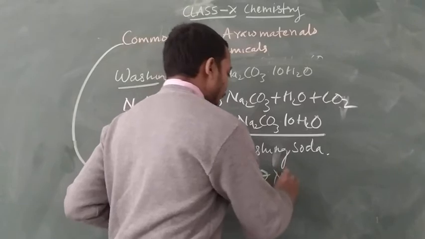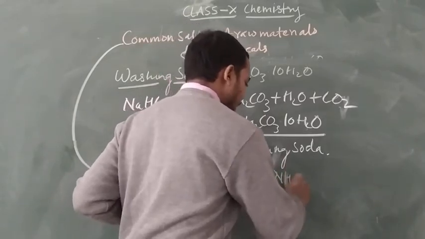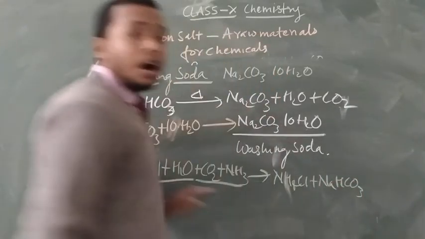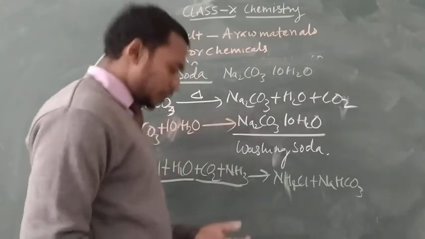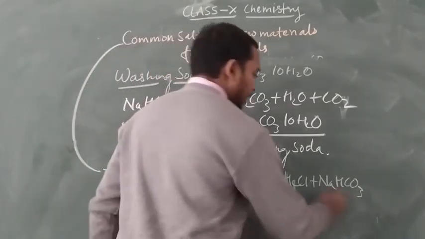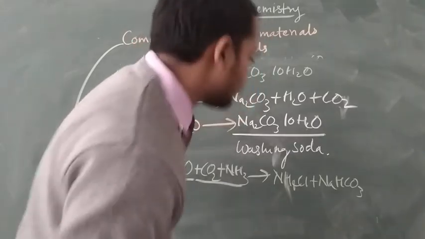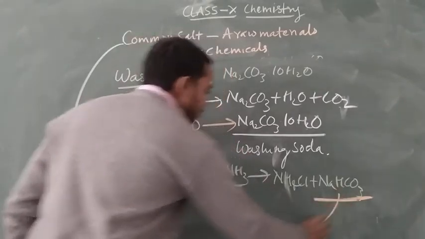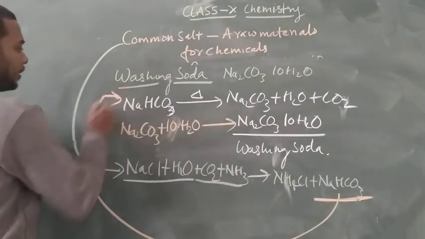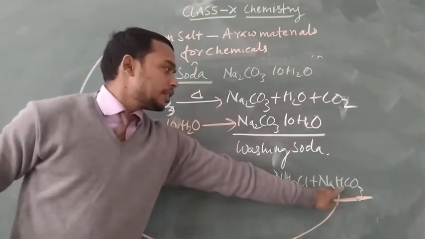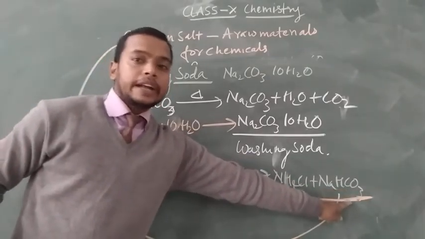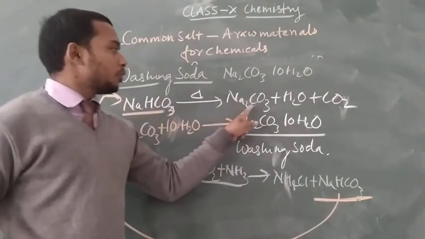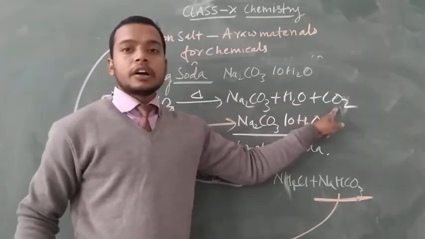It produces NH4Cl plus NaHCO3. After getting NaHCO3, the sodium hydrogen carbonate gets heated, and it breaks into sodium carbonate, water and carbon dioxide.